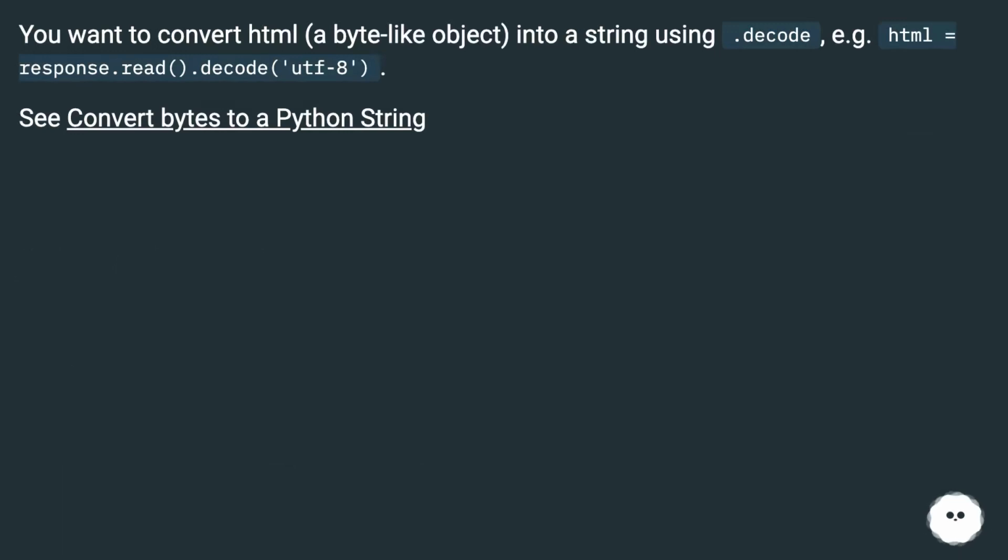You want to convert HTML, a bytes-like object, into a string using .decode, e.g. html = response.read().decode('utf8'). See convert bytes to a Python string.